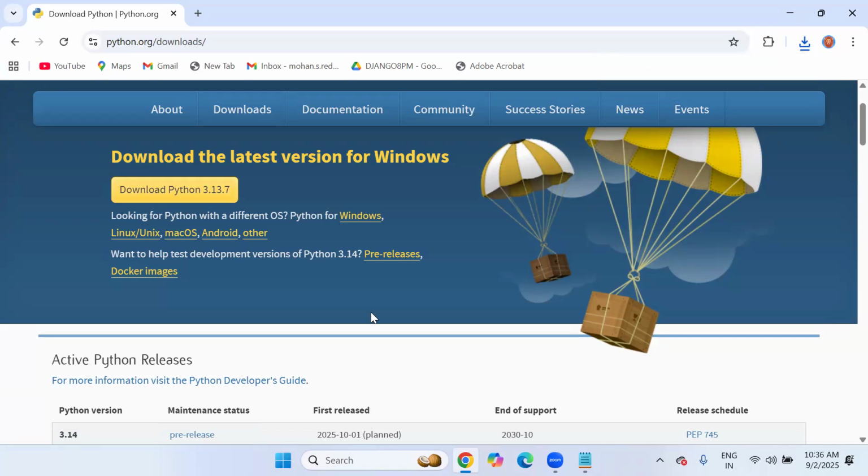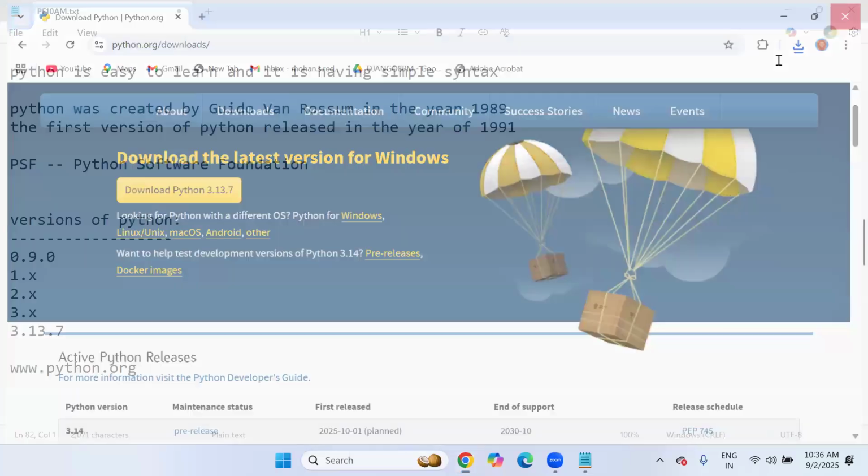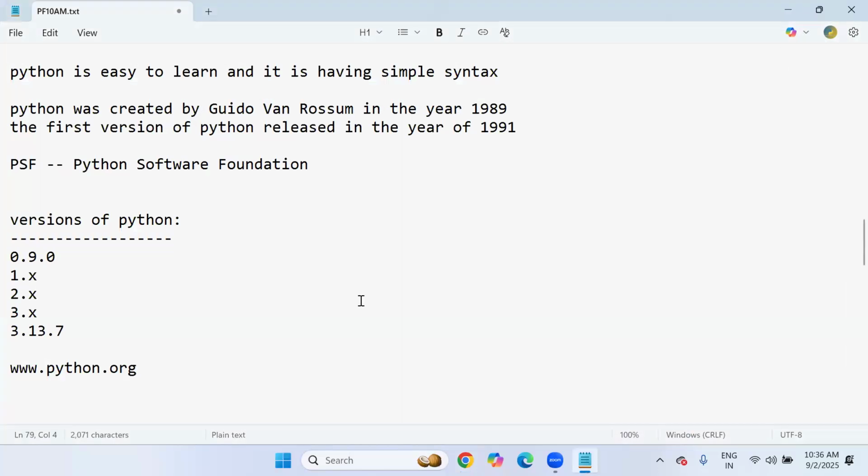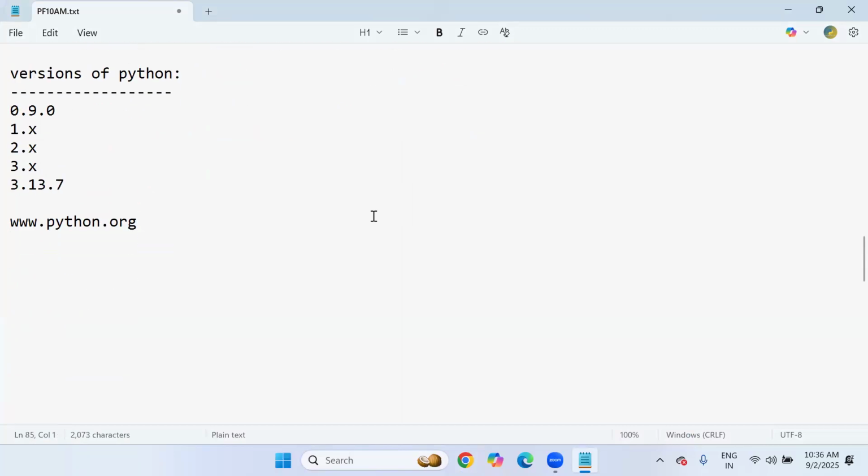This is the first step, sir, if you want to set up Python. This needs to be downloaded; 3.13.7 is downloaded already. Then you have to install it. But suppose before installation of this Python software, how do you check whether Python already exists or not in your computer? Very simple to check.